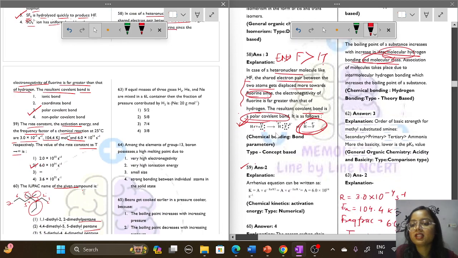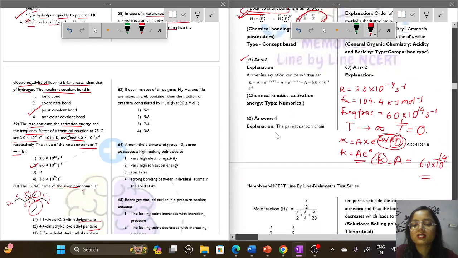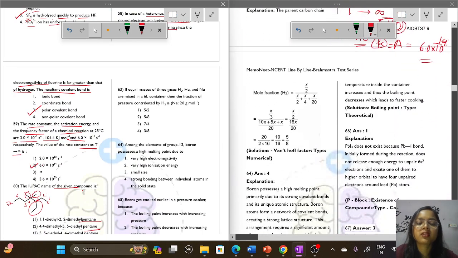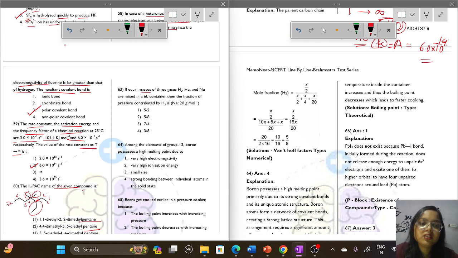Question number 63. If equal masses of three gases, H2, helium and neon, are mixed in a 6-liter container, then the fraction of pressure contributed by H2 is... We have to find out the mole fraction of H2.